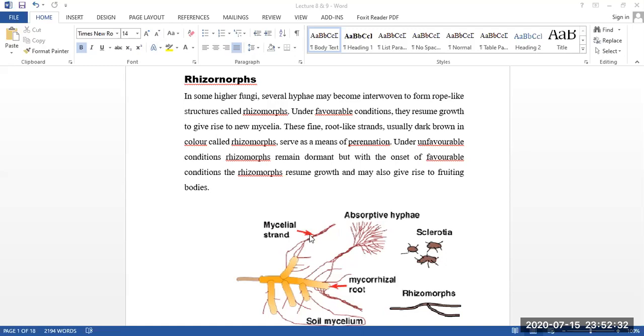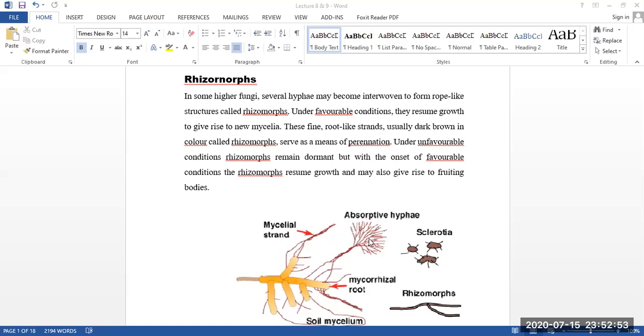Then it's called the rhizomes, and whenever it gets favorable conditions, these separate from one another and just grow like absorptive hyphae. Or you can also say that it is a root-like structure.